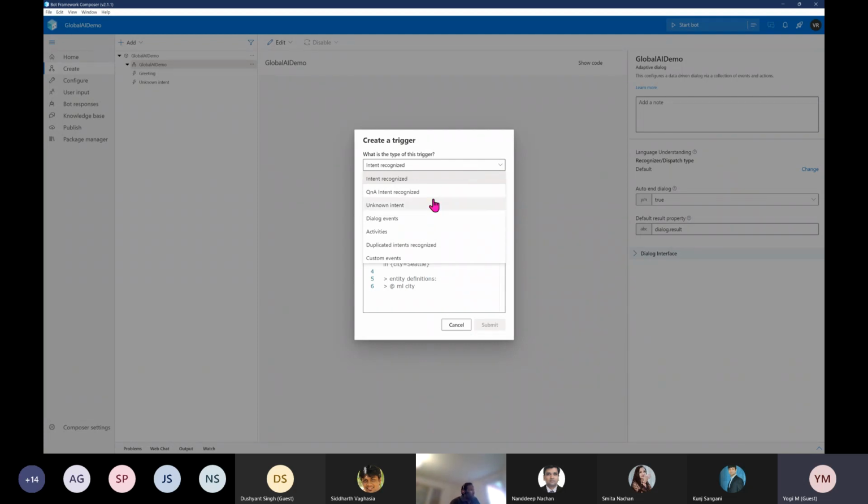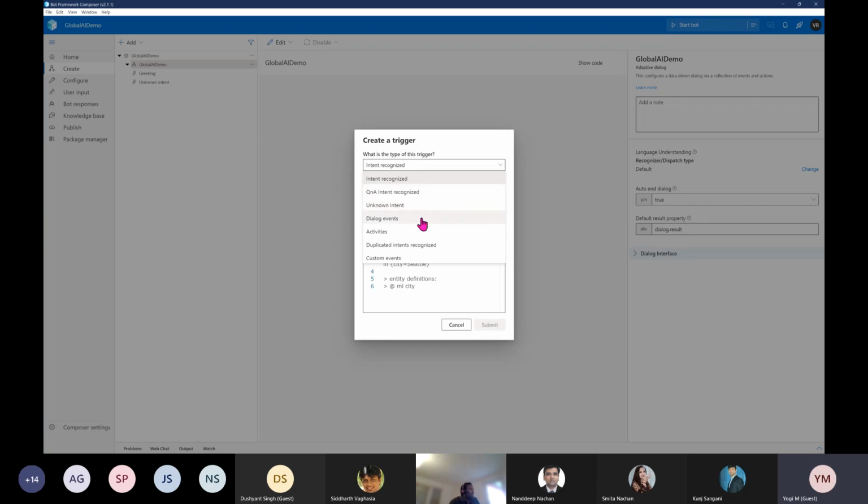If you are using Q&A, you can use the Q&A option, or you can handle the unknown intent. For example, your bot is a home appliance bot, but a user sends some pizza related question to your bot. This is an unknown intent. You will not handle it. If you want to handle those types of input, you have to select this unknown intent option.